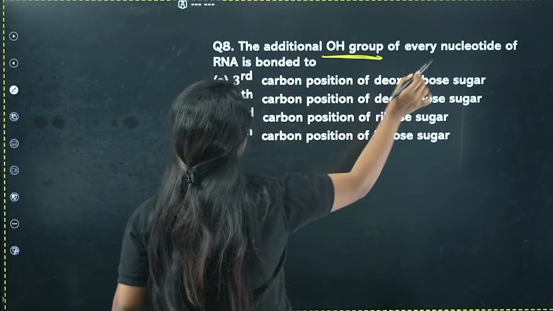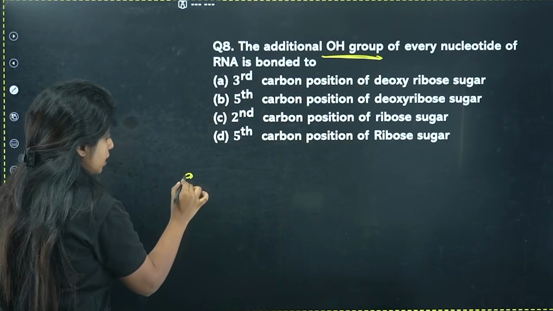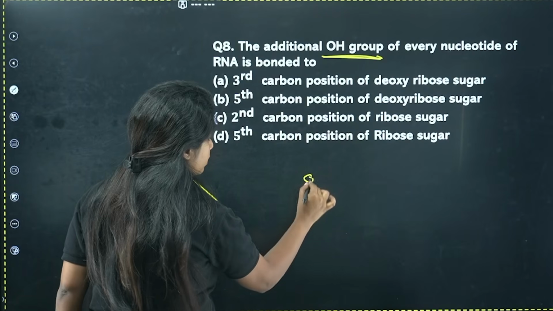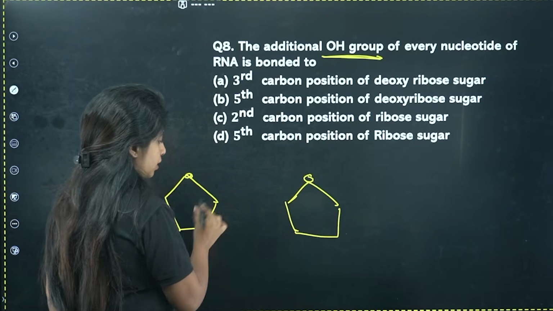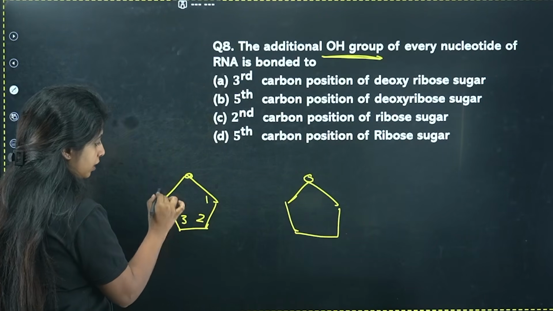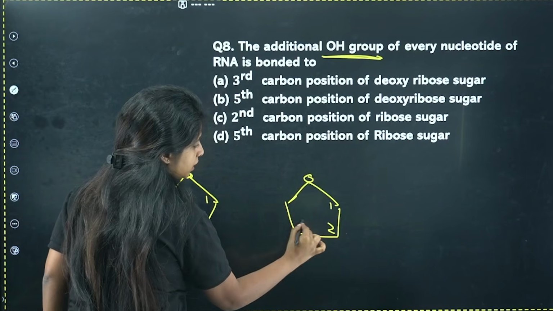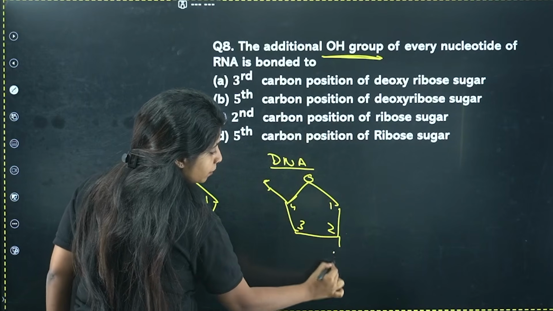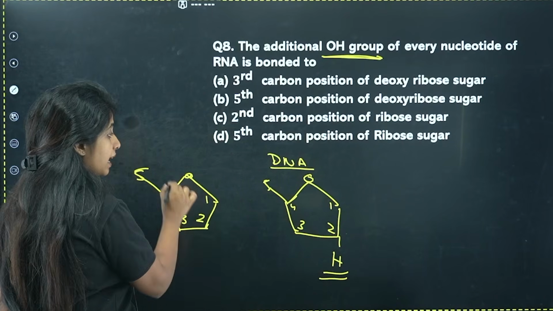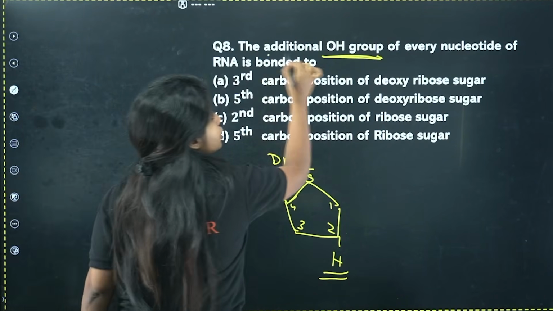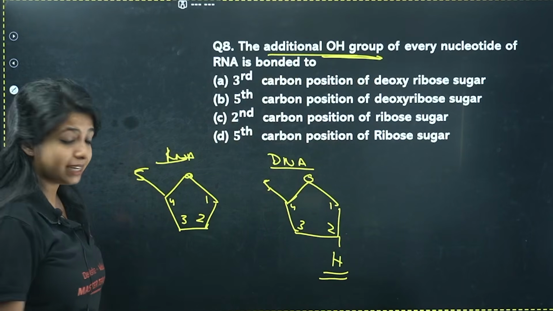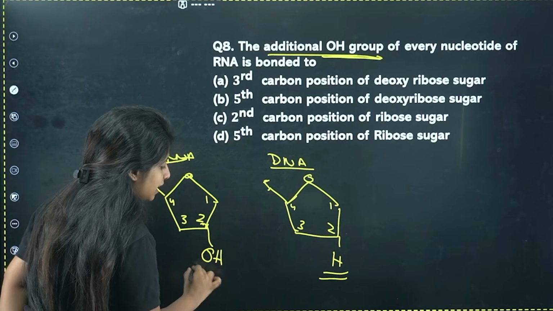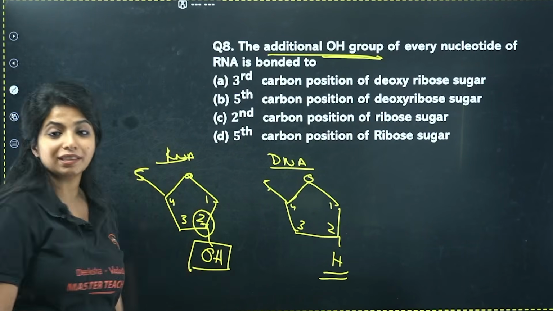Additional OH group of every nucleotide of RNA is bonded to. So over here, listen. The ribose sugar which is there in the case of RNA and the one which is there in the case of DNA is kind of different. This is the first carbon, second carbon, third carbon, fourth carbon, and there's a fifth carbon. Similarly, first carbon, second carbon, third carbon, fourth carbon, fifth carbon. If you talk about DNA, over here in the second position you just have an H. But in the case of an RNA, the additional OH group is there, which makes it highly unstable, or basically not stable, okay? And it is on the second position.